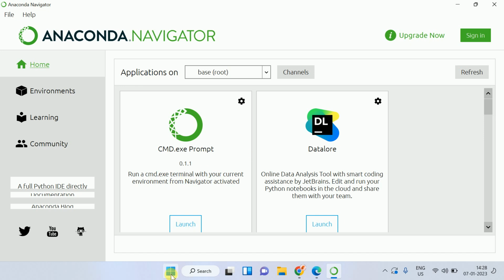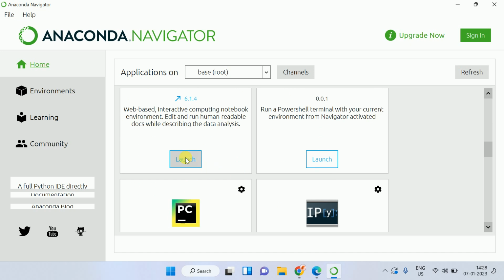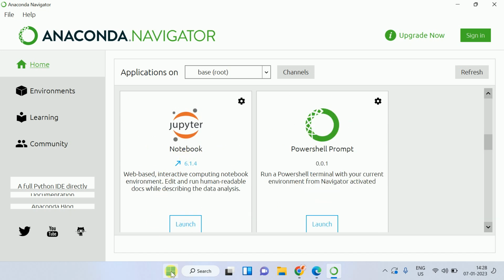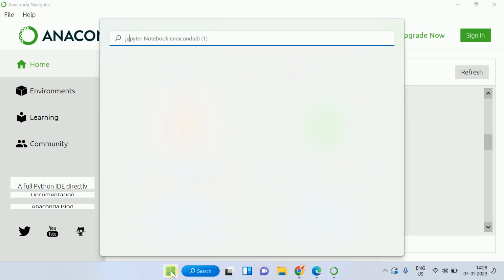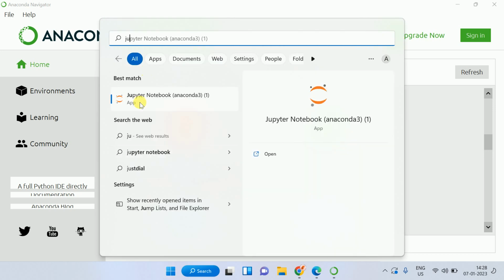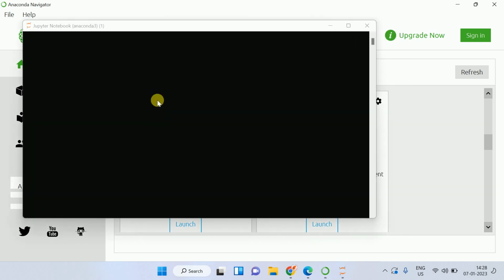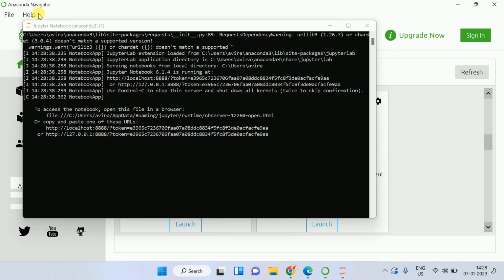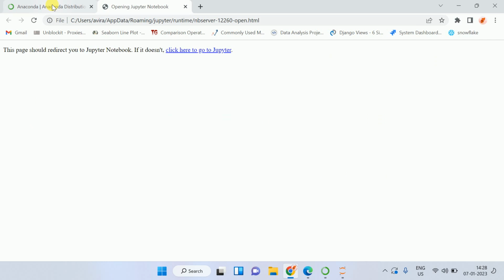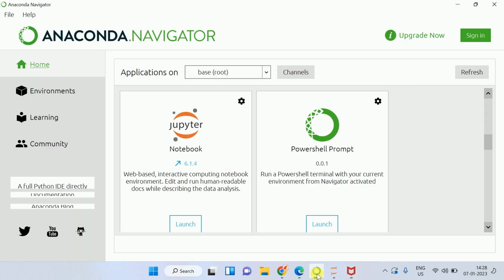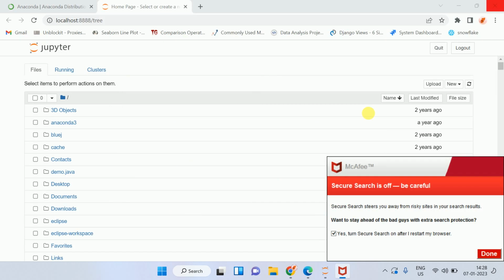So you can launch it from here as well, or you can go to your search bar and just write Jupyter. You will see Jupyter Notebook Anaconda, so just click on this. And one more thing, you need not open this Anaconda Navigator all the time. You can just close that Anaconda Navigator. Whatever IDE you want to use, just search it and use it.